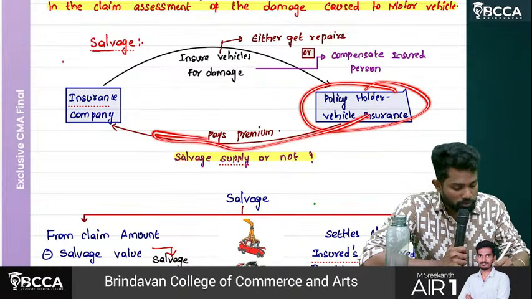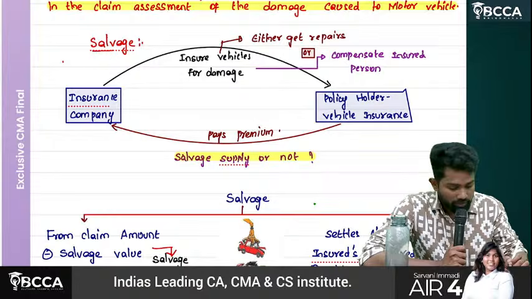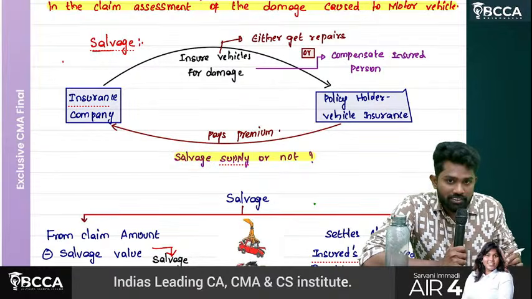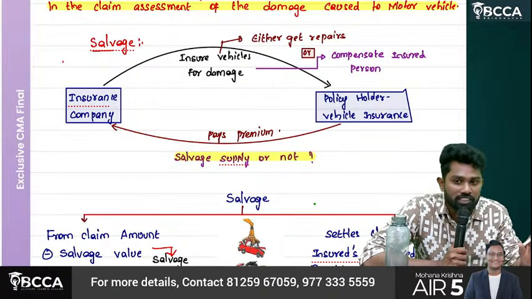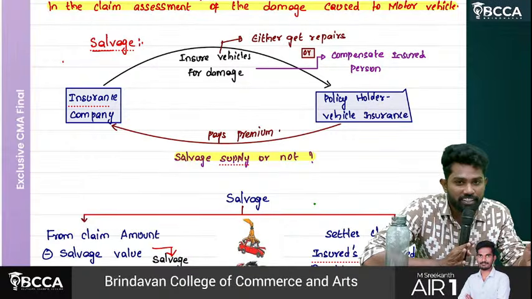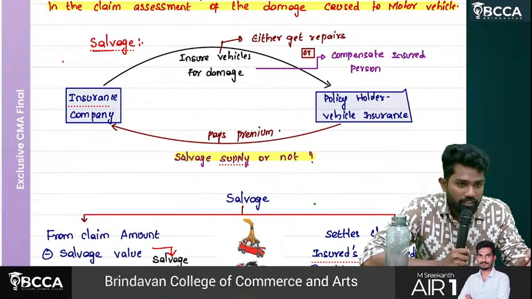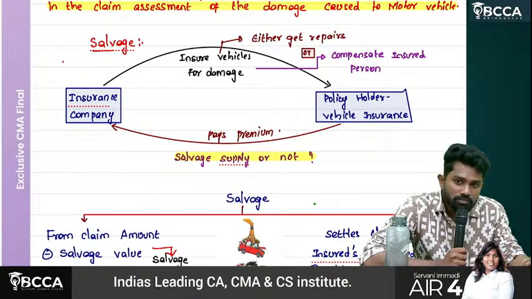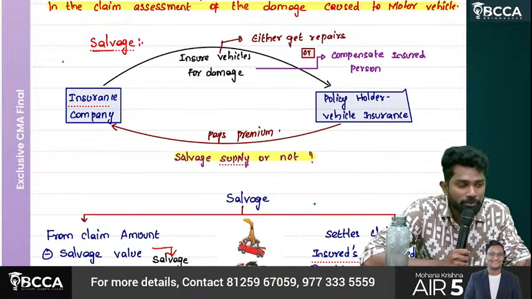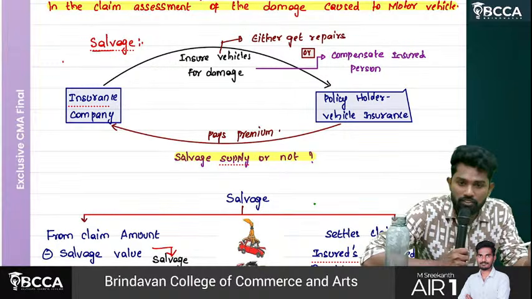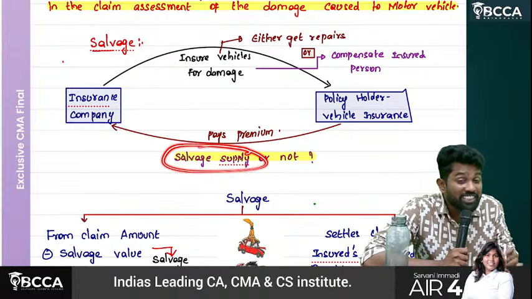The policy holder usually pays the premium. Then there is salvage, the scrap value of that car. Say the car is completely destroyed and nothing is useful. Now what about that salvage?